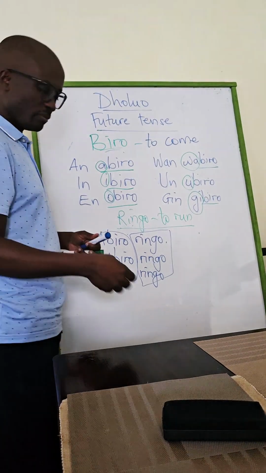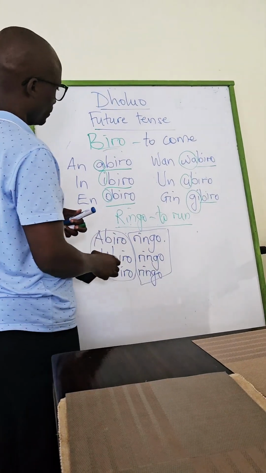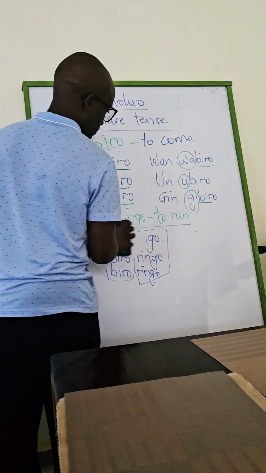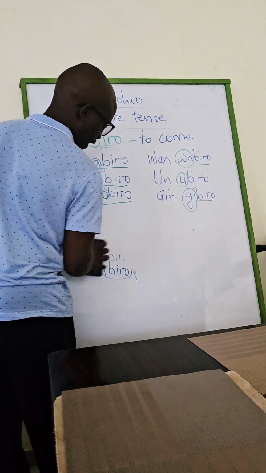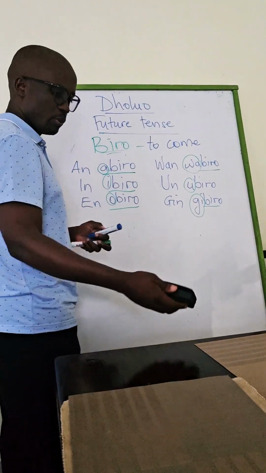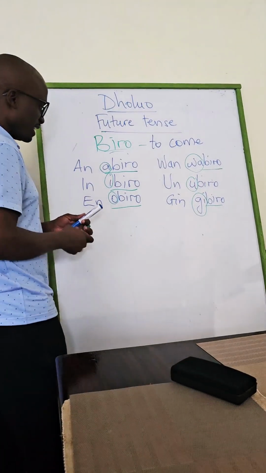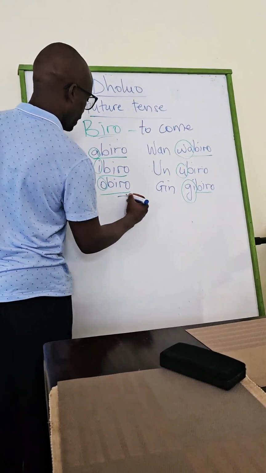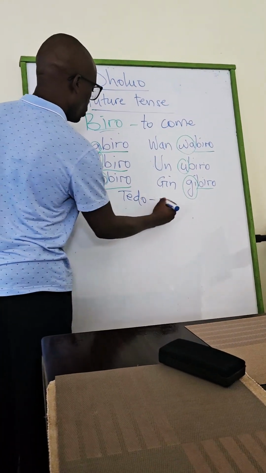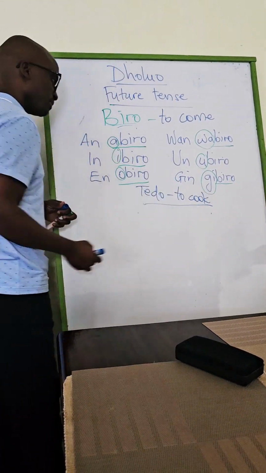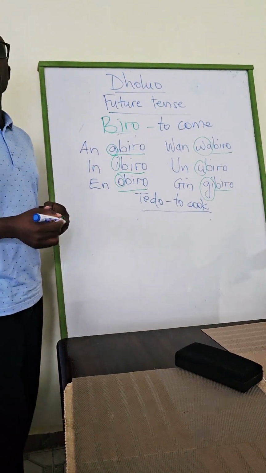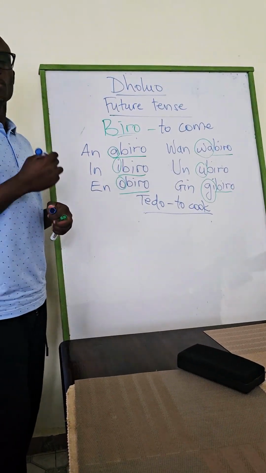Like, let's use another verb. Tedo. As we move, we are learning new words. Tedo means to cook. So you want to ask somebody, at what time will you cook?